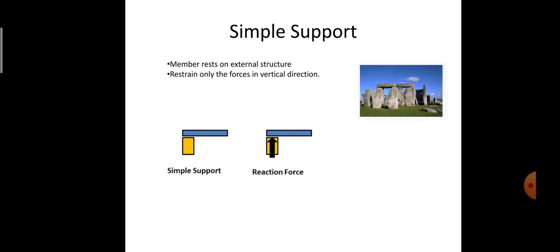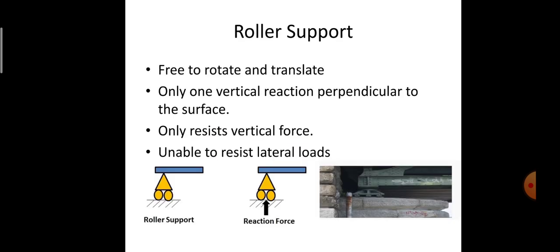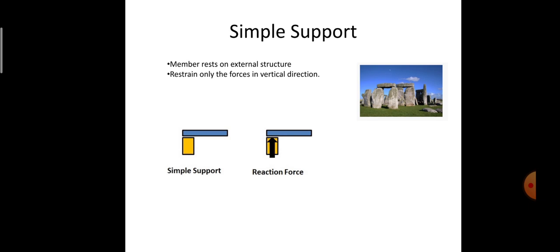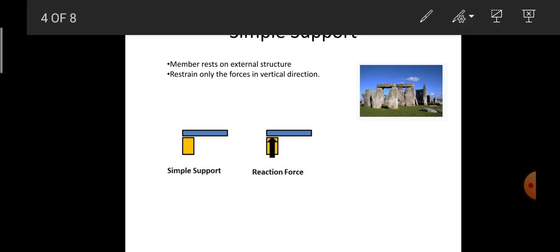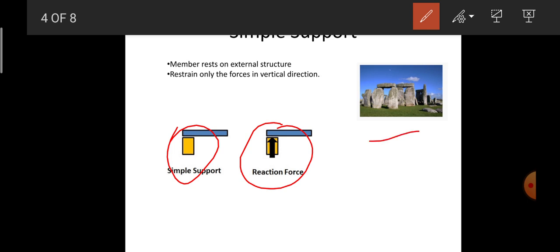So here is the example, the pictorial representation which you can observe here. Here you can observe that this is the simple support. If I convert that into the free body diagram, it represents the vertical reaction, which is converted as a free body diagram. So this is the pictorial representation of the simple support, which is just an example.